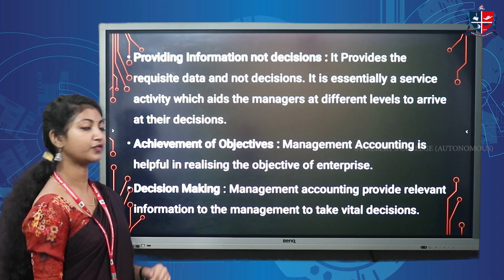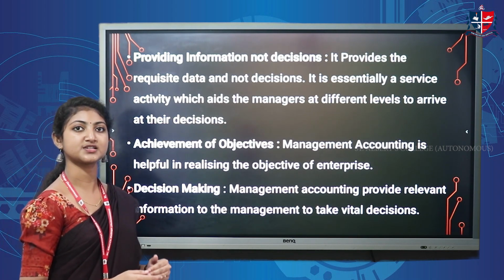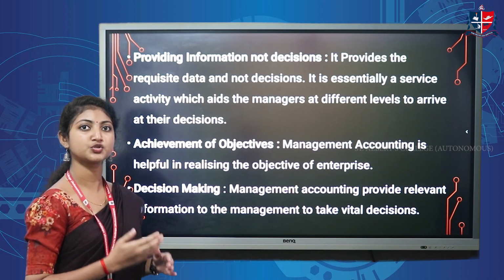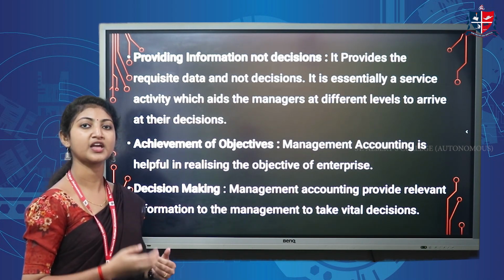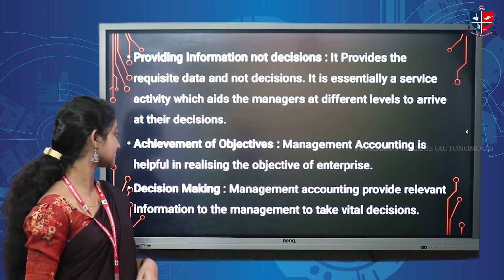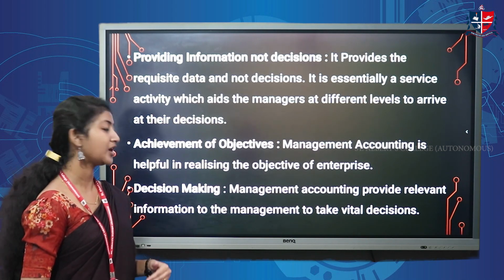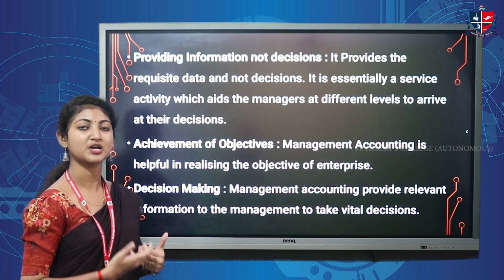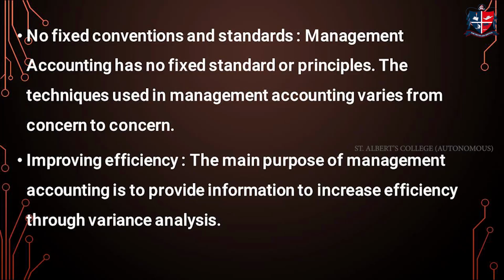Next one is achievement of objective. We know that every organization has its own objective. So the management accountant helps the management to achieve their objectives by providing efficient financial information. Next one is decision making. The management accountant always helps in taking efficient decisions by analyzing financial statements.